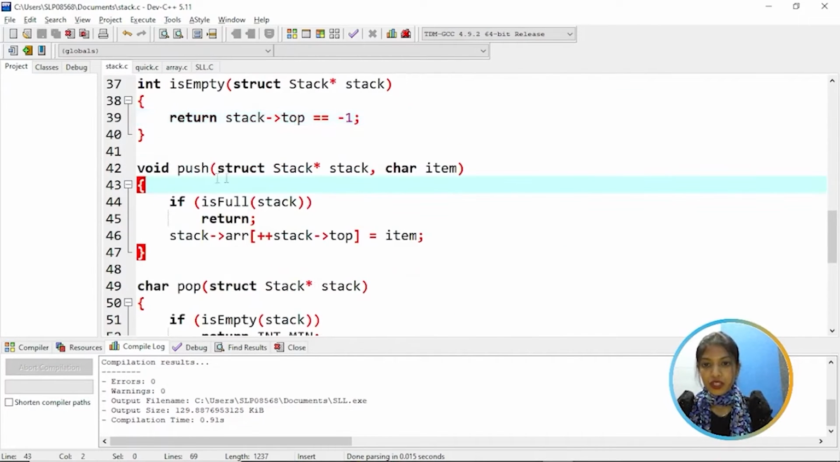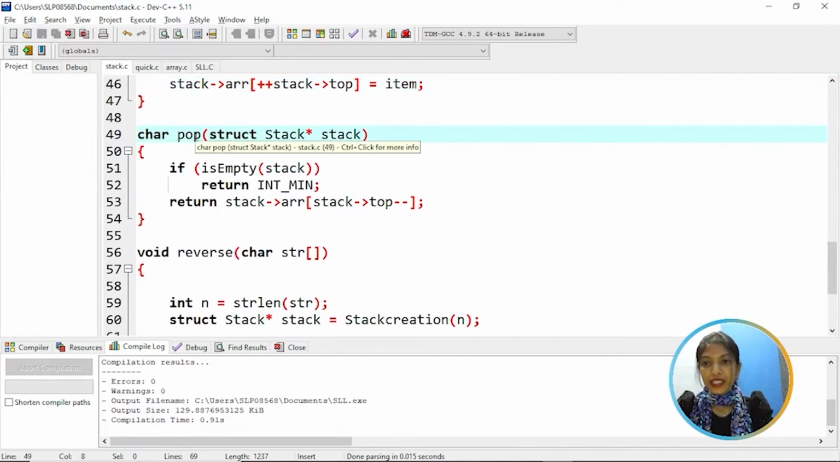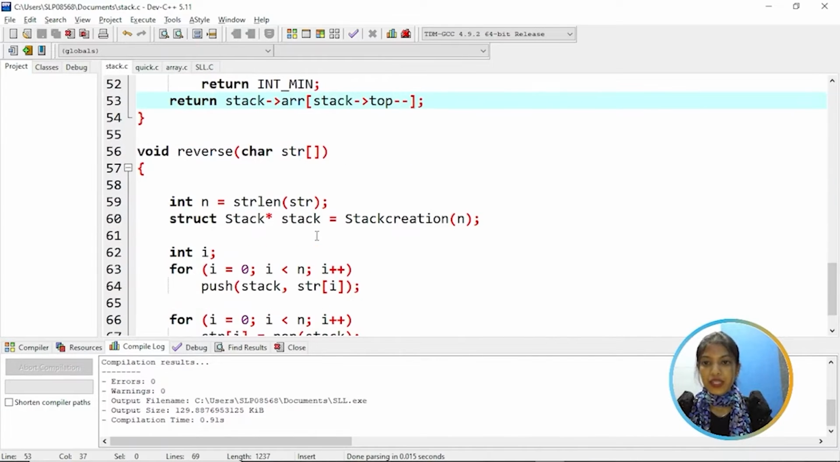And then coming to the push function, which is used to insert an item into the stack. It checks if the stack is full and returns, otherwise the item is assigned to stack of top. And pop is used to delete an item from the stack. It checks if it is empty, then returns INT_MIN, else it returns stack of array at stack of top, decrementing the top by 1.